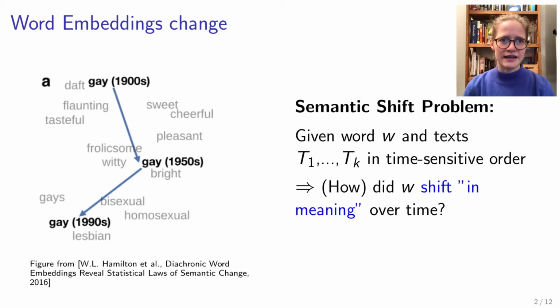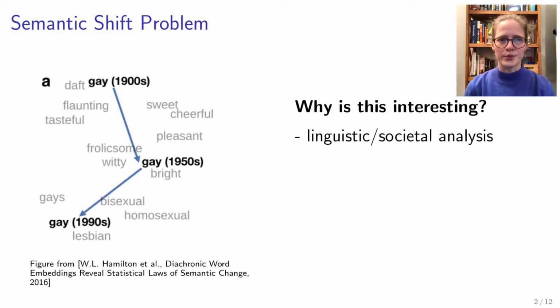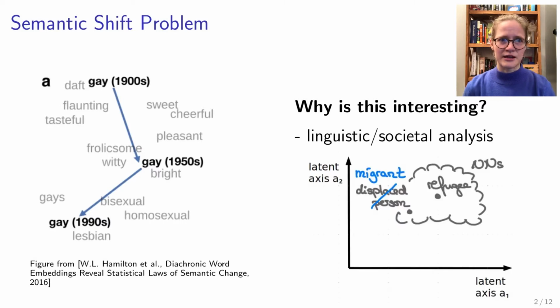Given the word and several texts in a time-sensitive order, how did the word shift in meaning over time? So, why is this kind of question interesting? There's a linguistic aspect that is interested in exactly this question as a purpose in itself. Then there's a societal aspect that might be interesting. For example, imagine that you are interested in the word refugee and its meaning shift in 2015 with the European refugee crisis. If migrant is used increasingly as a synonym and therefore as a paradigmatic association to refugee, that might hint at an interesting societal change in the understanding of refugee.